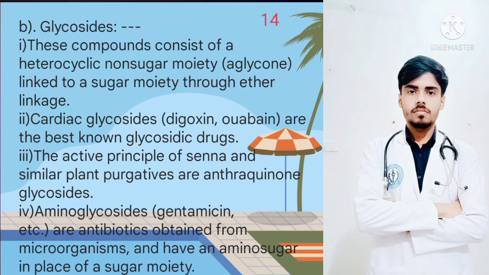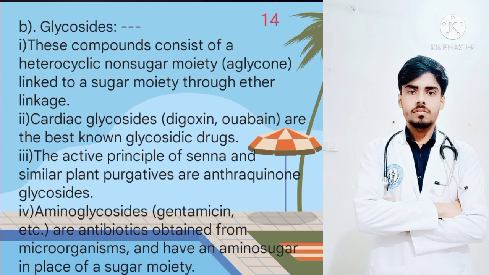The second ingredient of plants is glycosides. This compound consists of a heterocyclic non-sugar moiety, also known as aglycone, linked to a sugar moiety through an ether linkage. Cardiac glycosides such as digoxin and ouabain are the best known glycosidic drugs.